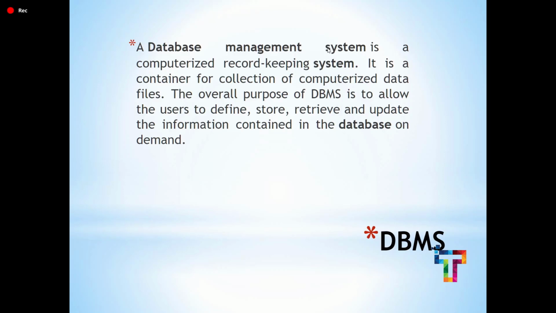So it is called a database management system. So what is defining? For example, you want to store the student data. For that purpose, you have to define it, right? You are storing students' data, you need to define it. So that is called defining. Storing is saving.